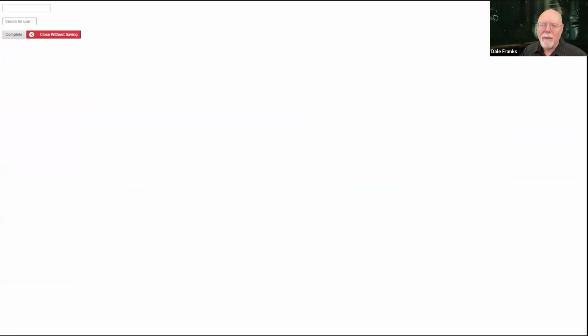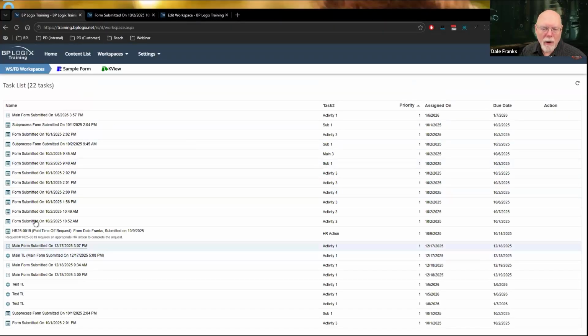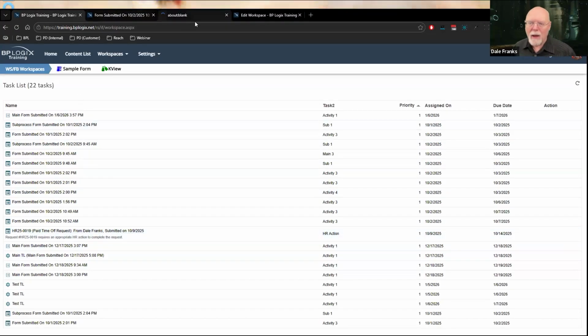So anytime that, and I know that my tab bar isn't showing here. Great. So let's do that. So anytime that I want to open up one of these forms, if I press and hit Control and then click, then it's going to open up that form in a new tab.